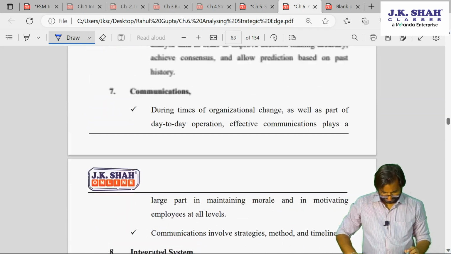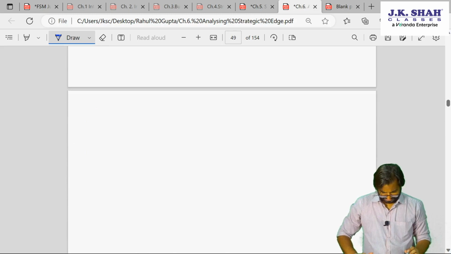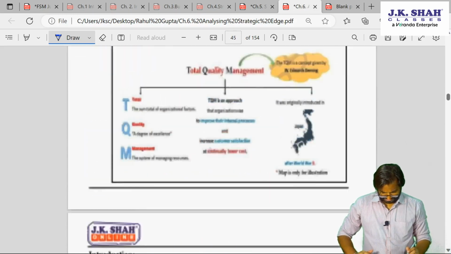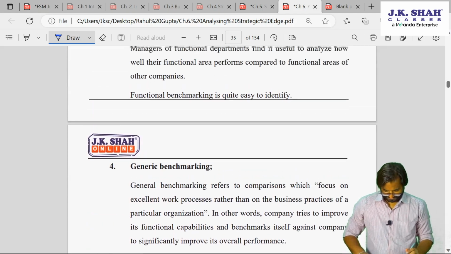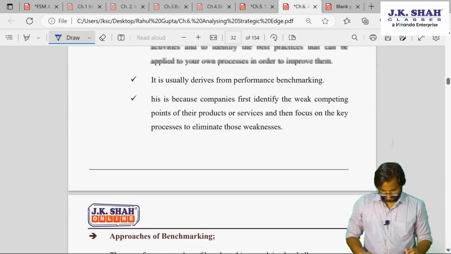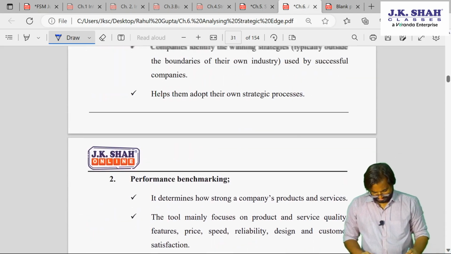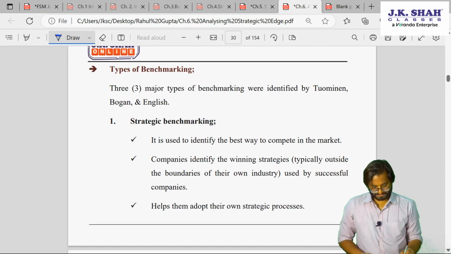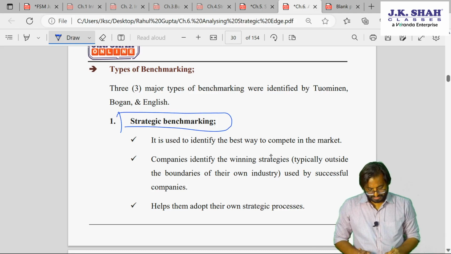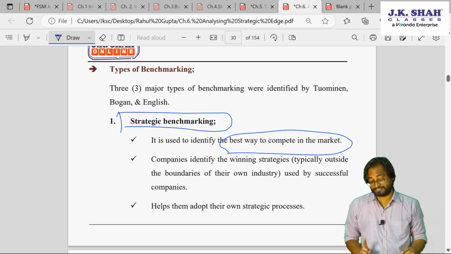Benchmarking. Yes, benchmarking types. See this. Okay, first, strategic benchmarking. What is strategic benchmarking? Best ways to compete in the market.